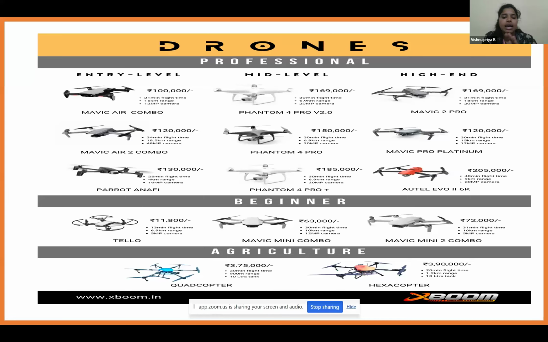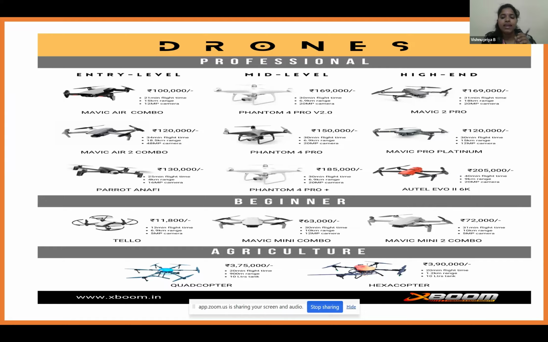Suppose you are buying the agriculture drone, that is a quadcopter. The cost ranges between 3,75,000 to 4 lakhs. The flight time is 20 minutes and it covers around a 900-meter range. And the capacity of the tank is 10 liters.